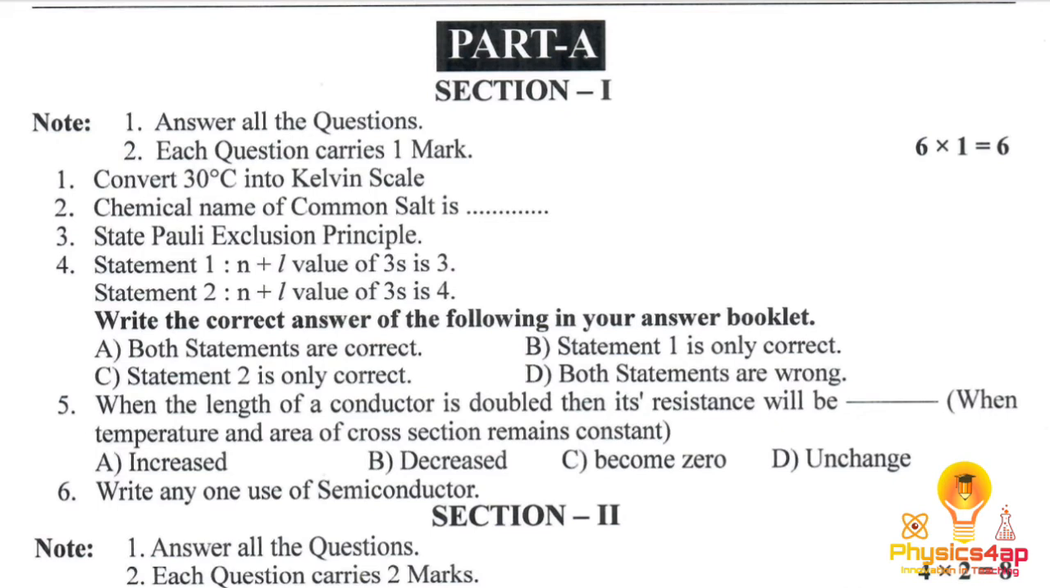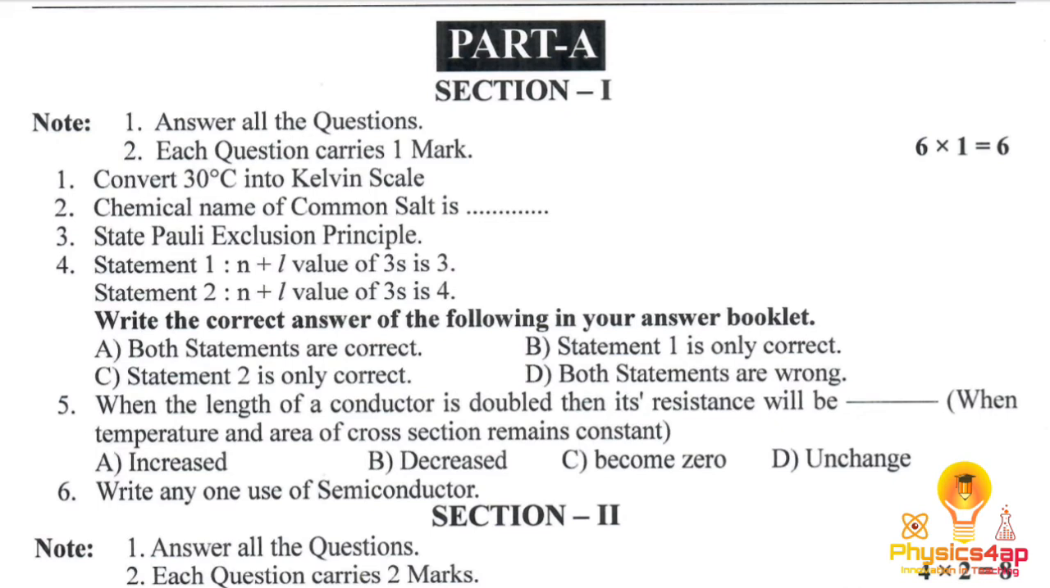And we have 2 statements here, statement 1 and statement 2. In statement 1, the n plus l value of 3s is 3, and in statement 2, the n plus l value of 3s is 4. Which one is the correct one? Here statement 1 is correct. The n plus l value of 3s is 3. The n value is 3 and the l value for s is 0. So 3 plus 0 gives 3.